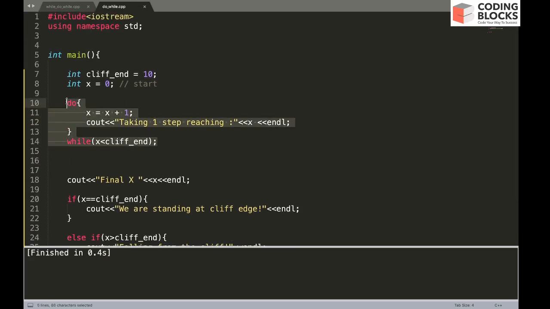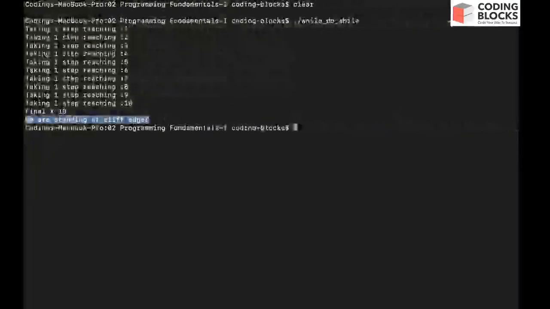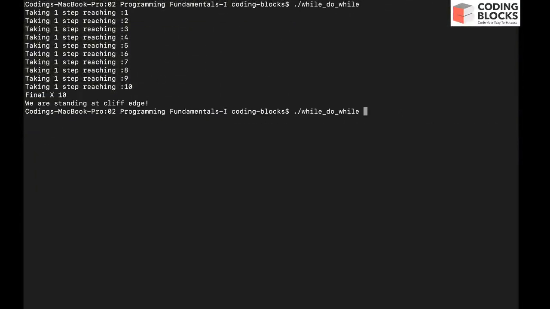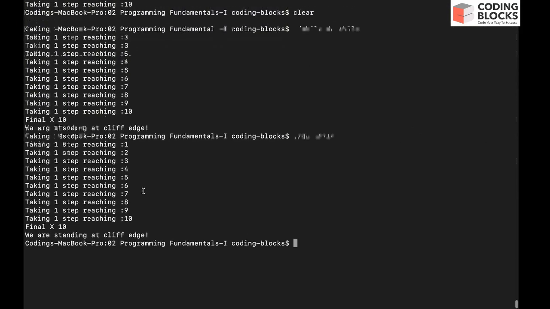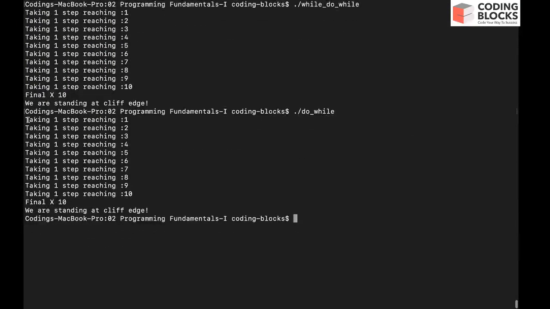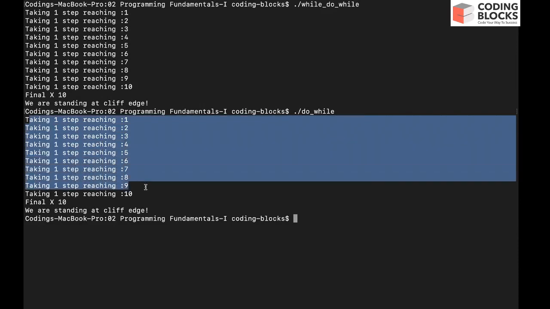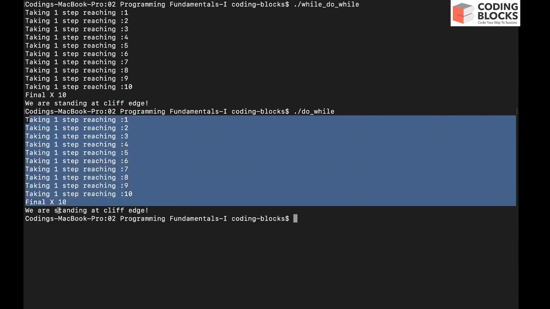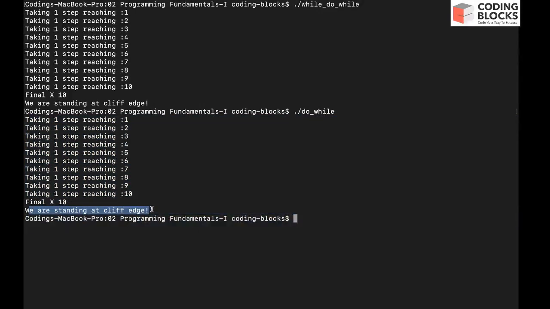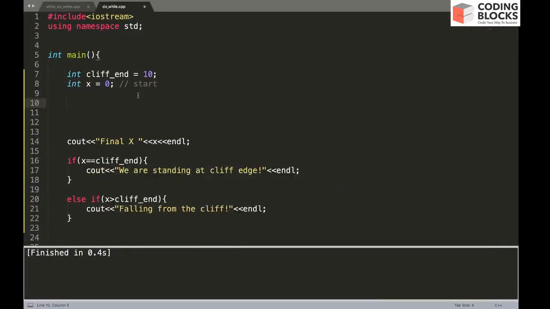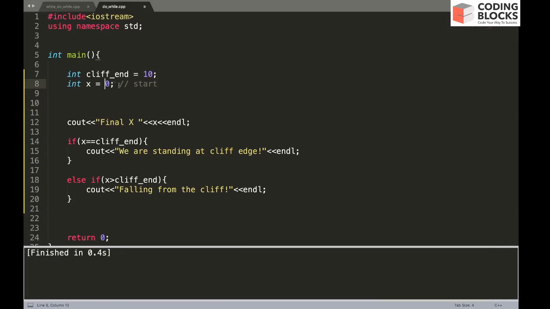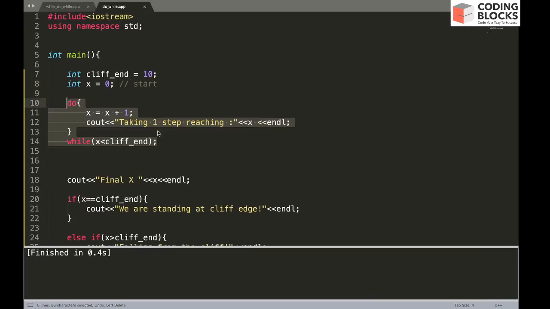The output is going to remain the same, but there will be one change in some cases. So I'm going to run the do while code. Now you can see the output is exactly the same as the while loop. You go to 1, 2, 3 up to 10, the final value of x is 10, and you're still standing at the cliff edge. But there is a catch. Suppose the initial value of x is 10.